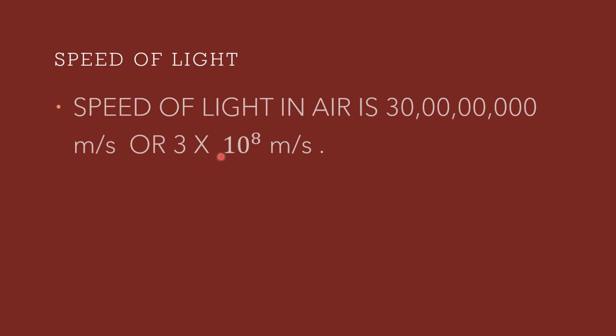When we have an athletics competition and you have to run a race, usually how much do you run? 100 meter, 200 meter, 400 meter, isn't it? And look at this. How many meters? 3 into 10 to the power 8. 10 to the power 8 means you have to put how many zeros? 8 zeros. So that is the speed of light.